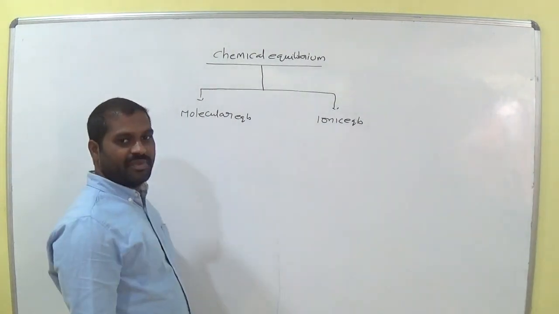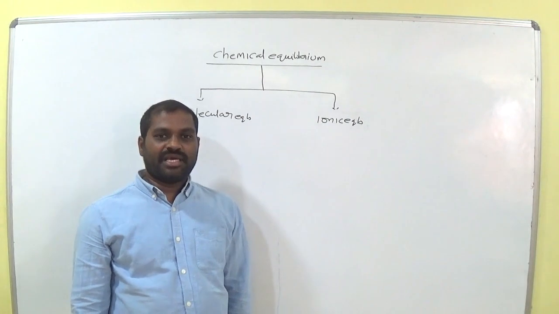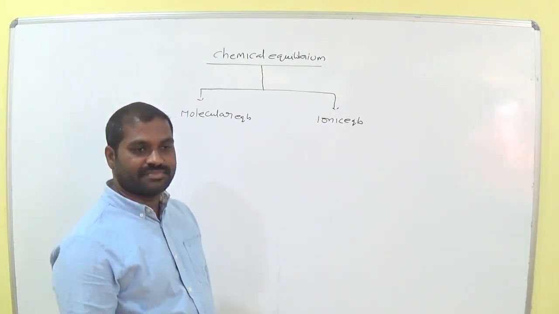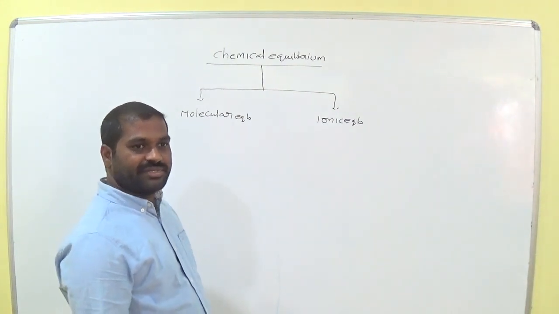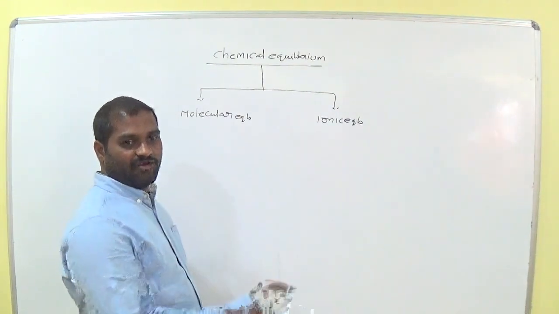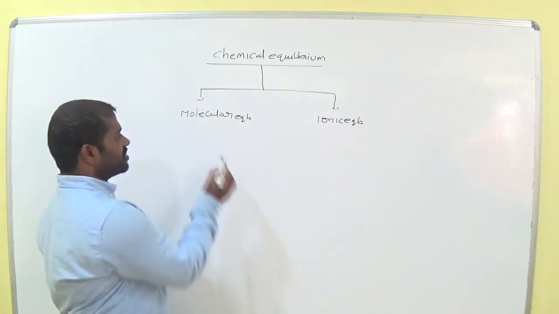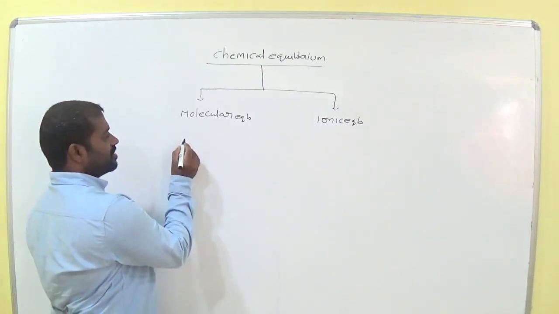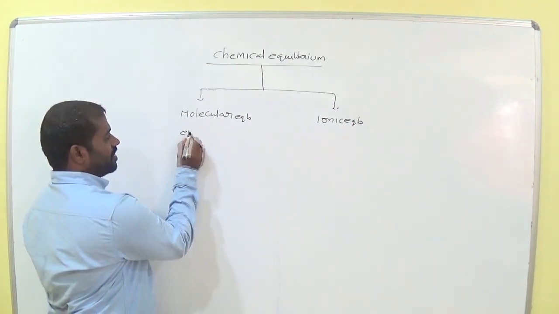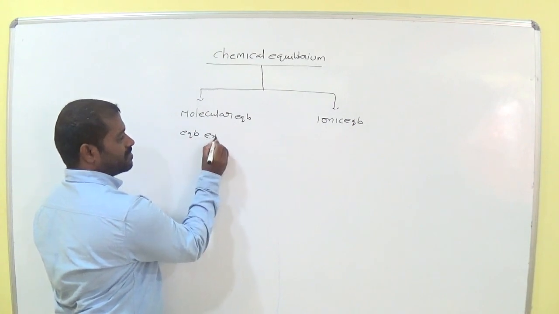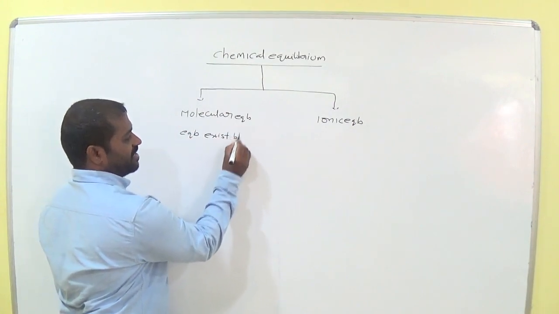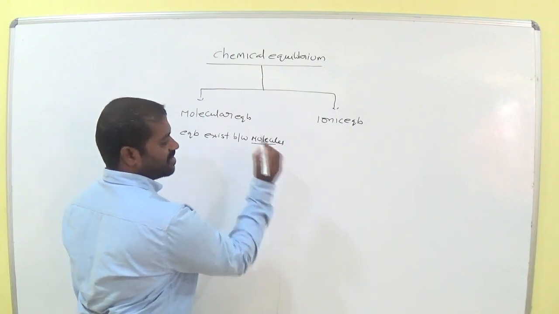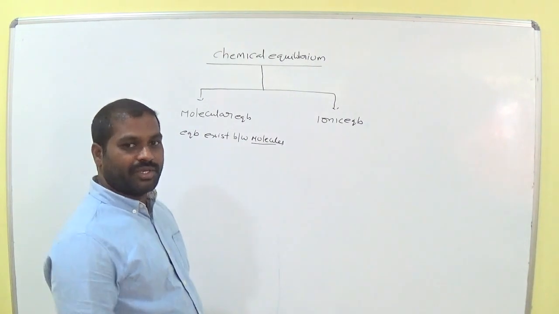So what is meant by equilibrium? Where the rate of forward reaction is equal to the rate of backward reaction in a reversible reaction is called chemical equilibrium. So what is meant by molecular equilibrium here? Equilibrium exists between molecules.